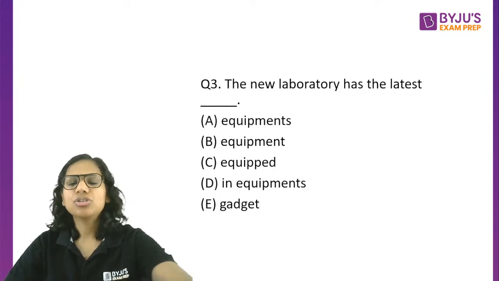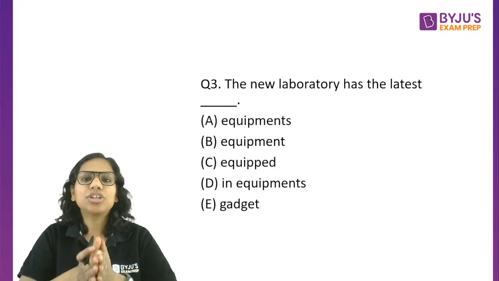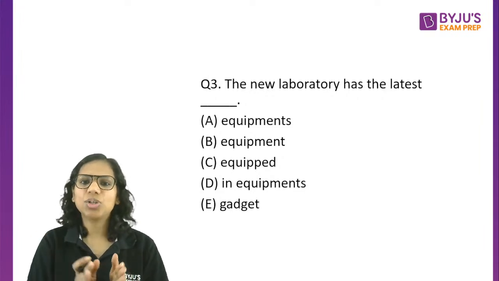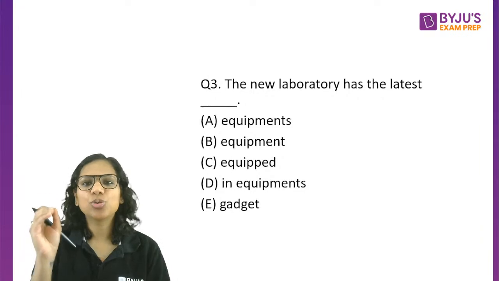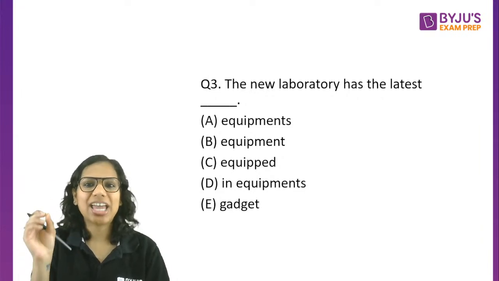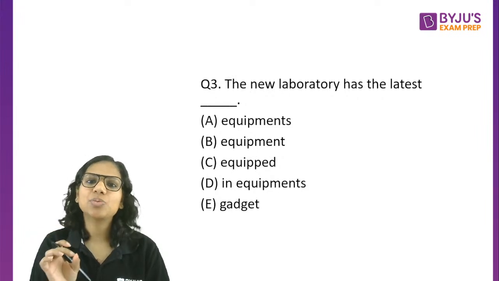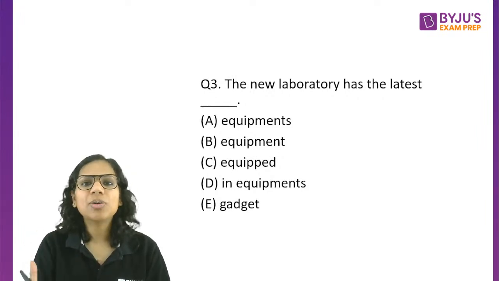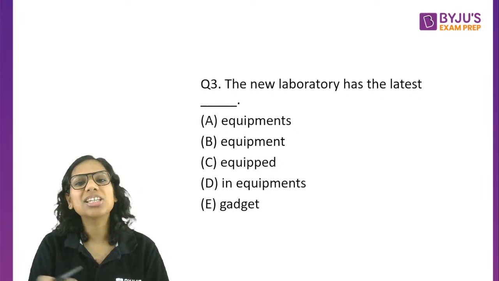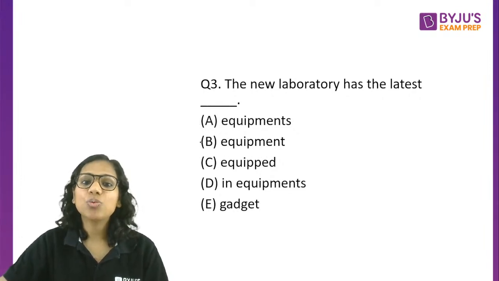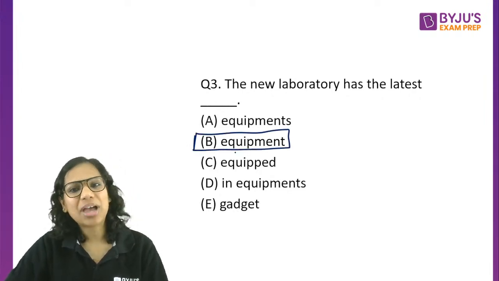All right. So through this question, the concept that I wanted to highlight is that there are certain nouns, when they take a plural, they actually change to an S. We add an S after them. However, that's not the case with all the nouns. So you should be aware of those nouns wherein the plural is the same as singular. So here, equipment is one such noun where the plural is the same as singular.